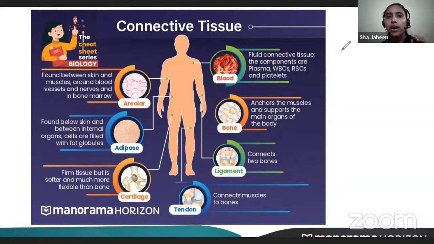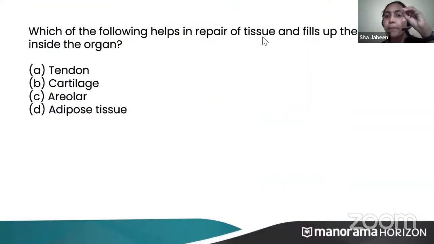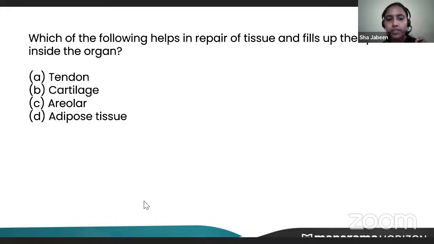Now, try to solve. Which of the following helps in repair of tissues and fills the space inside the organ? Which tissue helps in repair and fills the space? Just tell me which tissue. Yes, very good. Without any options or guesses, you all have told that it is areolar tissue. Areolar tissues are the binding tissues. They help to fill the spaces.